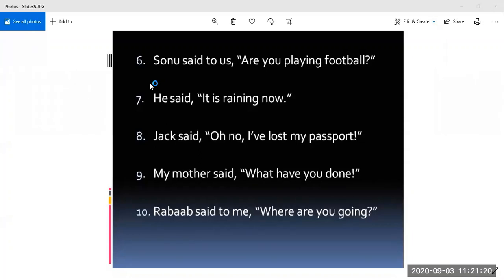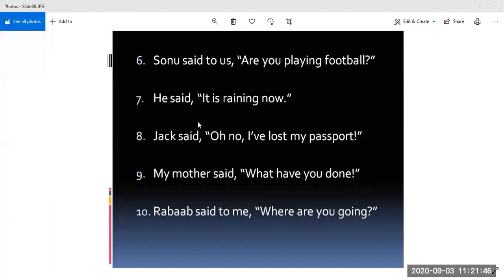So what do we add? Either if or whether. So he has used whether very correctly. So Sonu asked us whether we were playing football. We were playing football. Why are we not using are, and we are using were? Because we also change the tense of the sentence. Very good, Shubh.